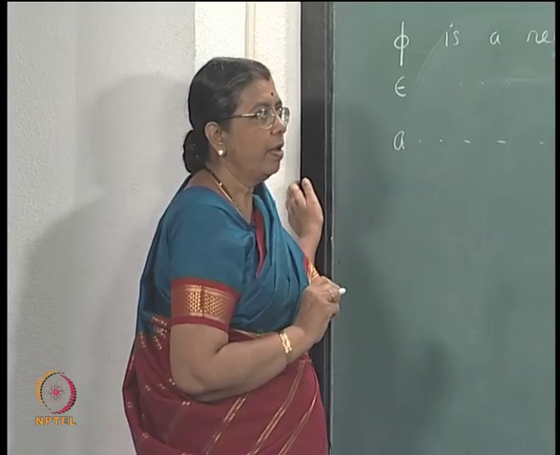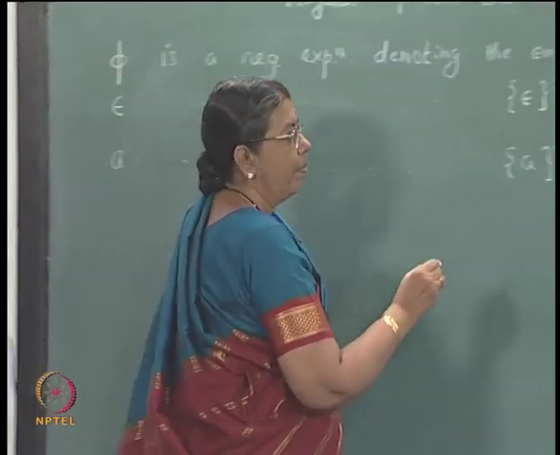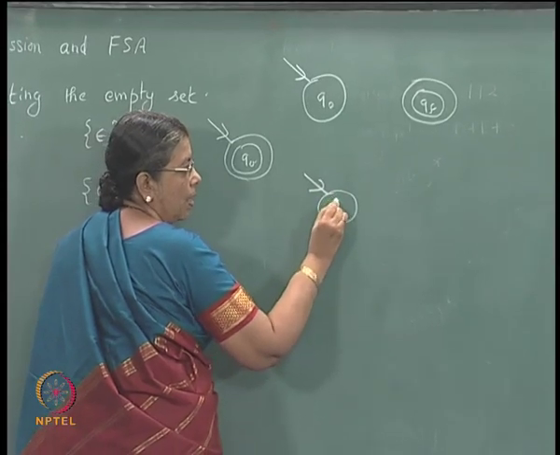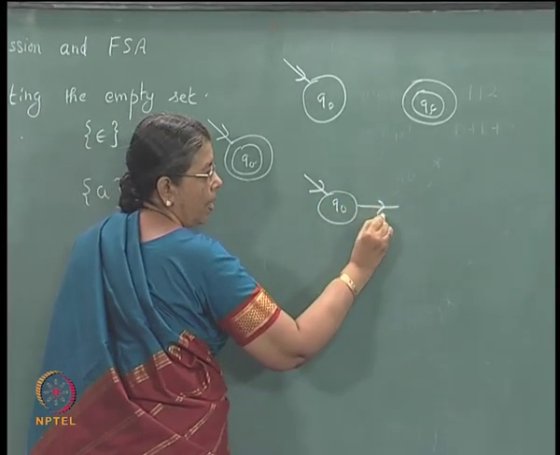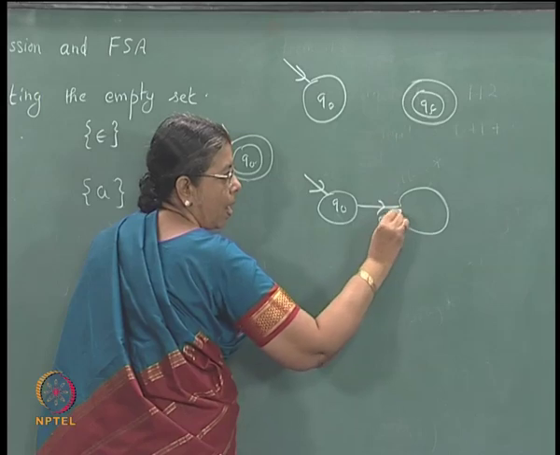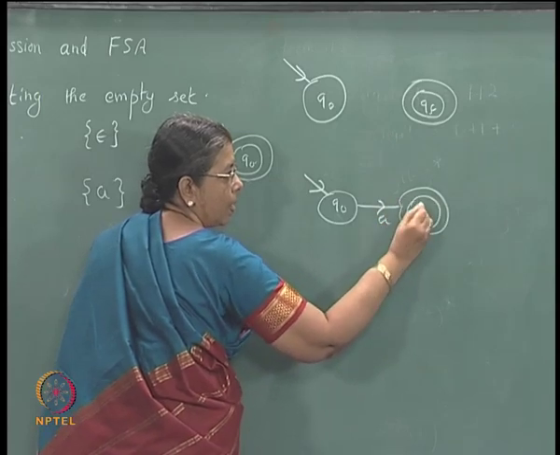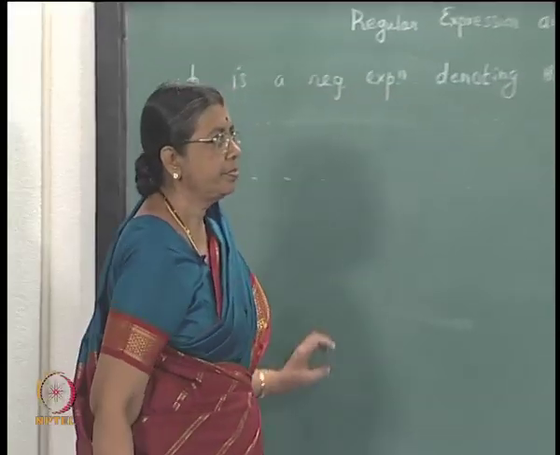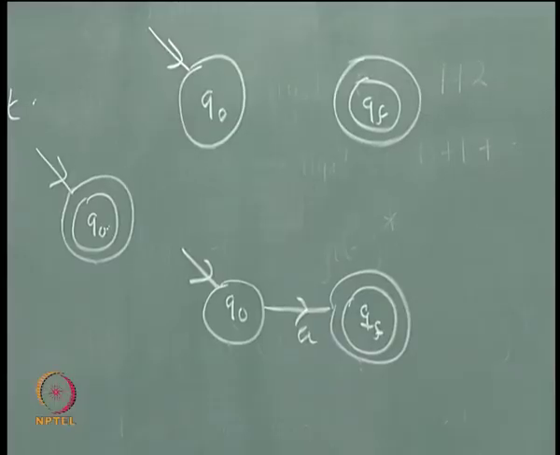How can you draw a state diagram for this? You can have something like this, Q naught, a, QF. So, a alone will be accepted.